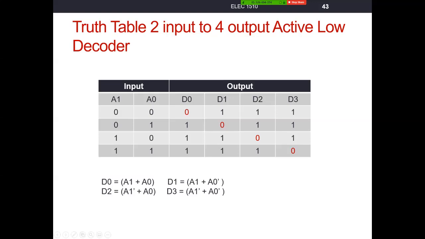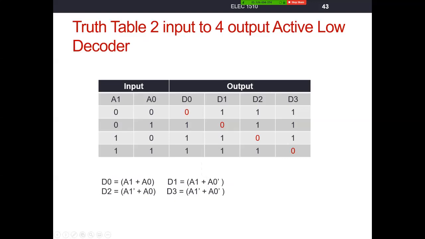That's why we call these maxterm generators, because if we solve D0 for the 0, we generate this sum term or this maxterm. These are all maxterms. So this is how we would derive our circuit equations for an active low decoder. Same way we did with the active high, we could use our OR gates to generate these individual circuits.